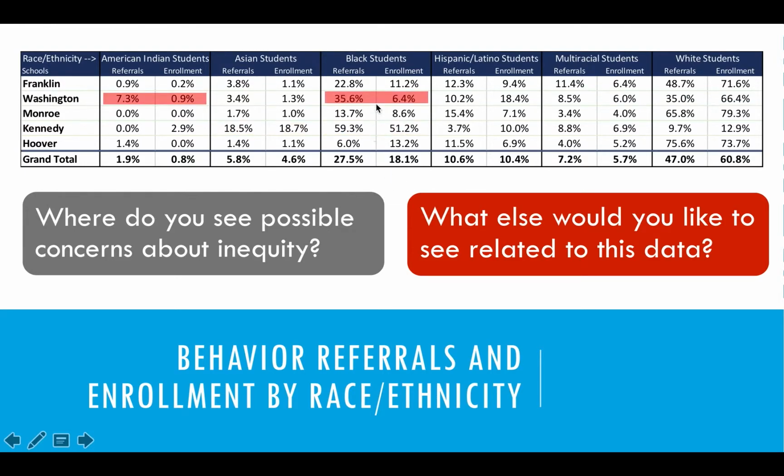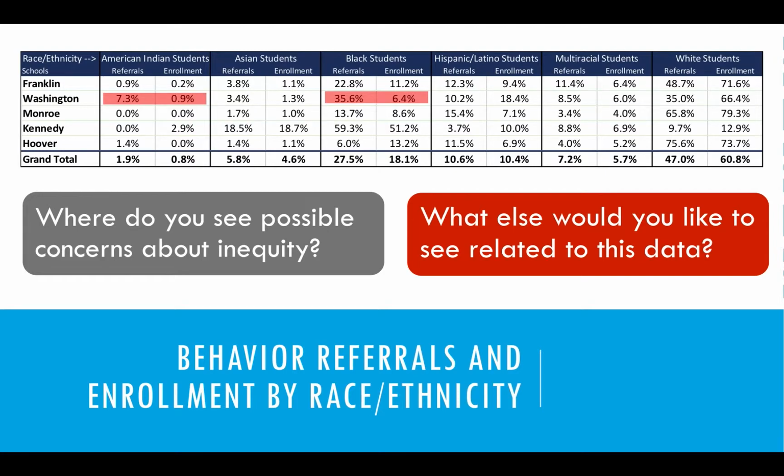However, when I go up here and look at Washington Elementary School, again, like I said, this is a concern, but this one now really jumps out at me. Only 6.4% of the students at Washington are Black. However, 35.6% of the referrals being written at that school are for Black students. So that, to me, makes it a concern now that I've actually looked at some comparison data so that I know what the actual enrollment is.